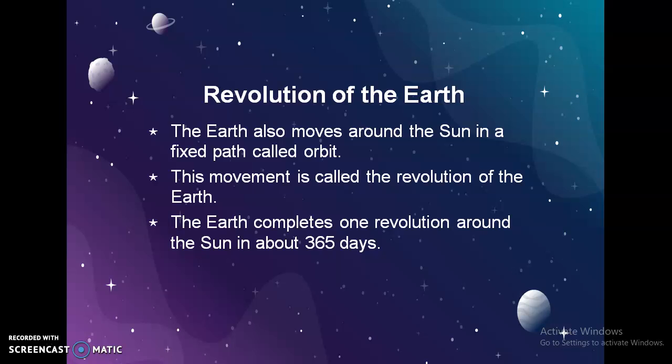Now the earth makes another kind of movement. Which movement? It is known as the revolution of the earth. Now, how does it occur? The earth also moves around the sun in a fixed path called orbit.